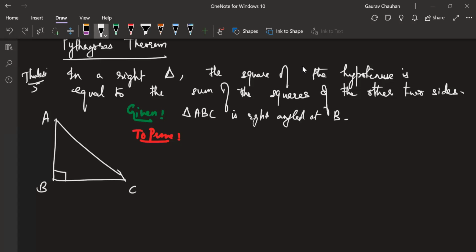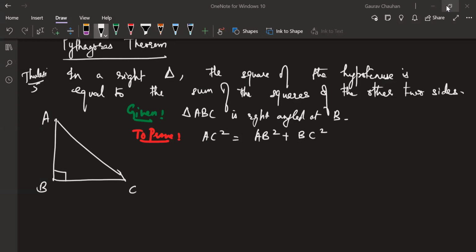What's the to prove part then? Everything else, the hypotenuse is equal to the sum of the squares of the other two sides. Let's change it to maths, and we know what the to prove part is. AC square, the hypotenuse, is equal to AB square plus BC square. Okay, this is our to prove part. Everyone okay so far? All right, we're going to move ahead.